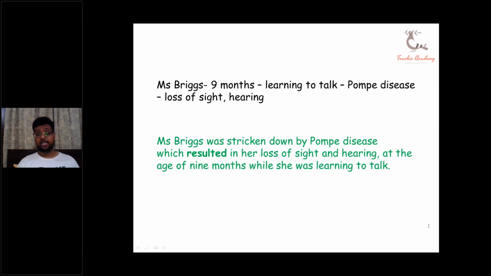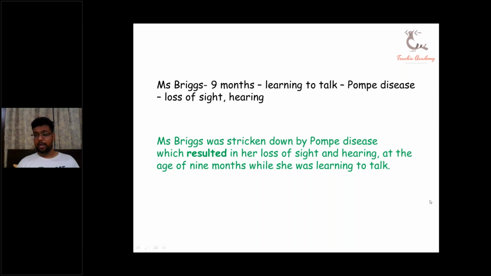Ikra says, Miss Briggs was diagnosed with Pompe disease. Pompe should be in capital, Ikra, with Pompe disease at the age of 9 months, which resulted in loss of hearing and sight. You cannot use the word loss again and again. Which resulted in the loss of hearing and sight. Now, Peace has also given us an answer. Miss Briggs at 9 months old had Pompe disease, which resulted to loss of sight and hearing, not loss of sight and hearing.